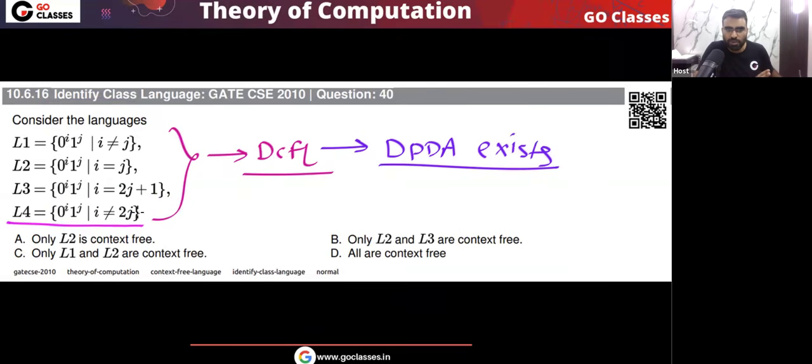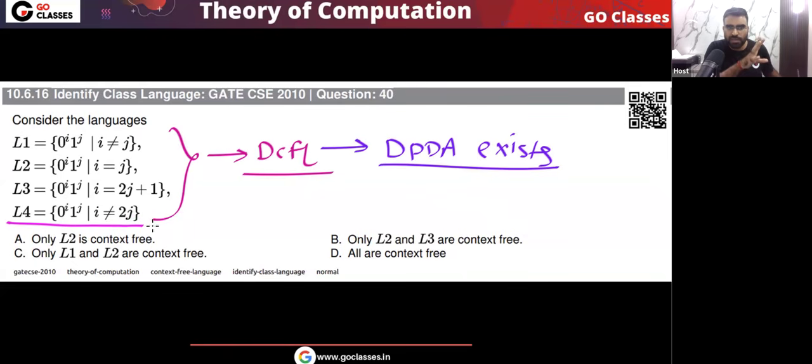You will have to check all the situations. You will have to check that i is not equal to 2j. So either i is less than 2j or i is more than 2j. Basically you have to check all the possibilities and then you can create the DPDA. That I leave up to you. You don't have to create it, don't worry. The question is not asking for DCFL. You already know that this is DCFL because this type of language is actually DCFL.